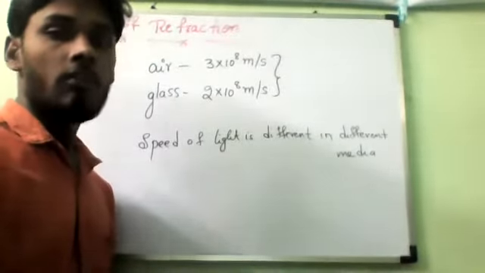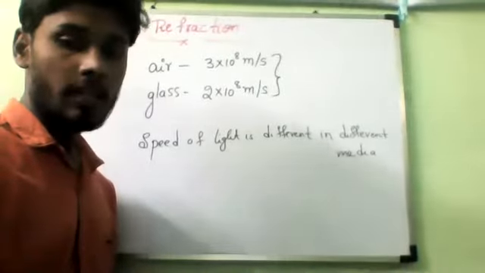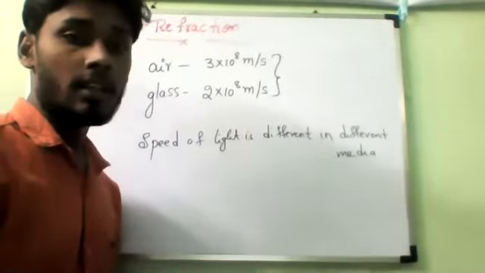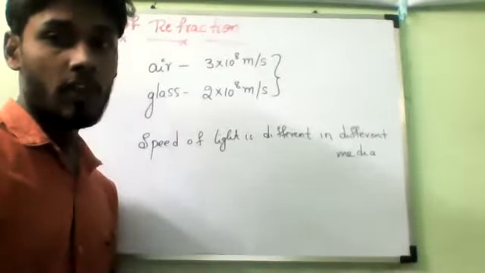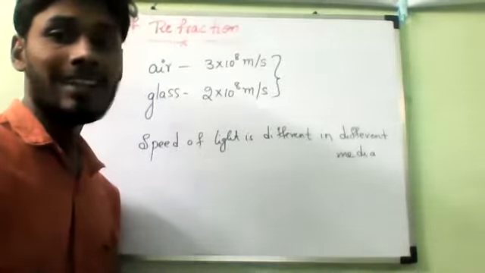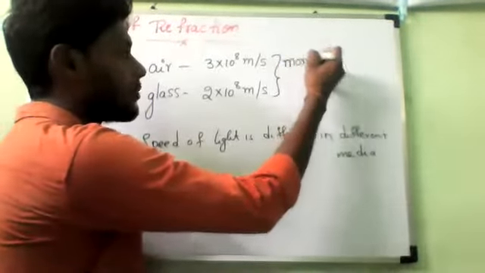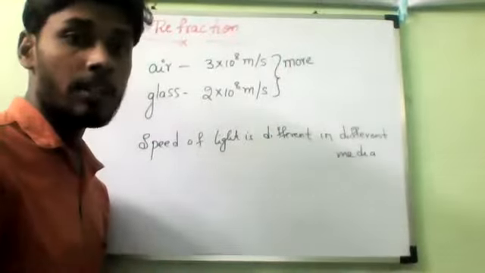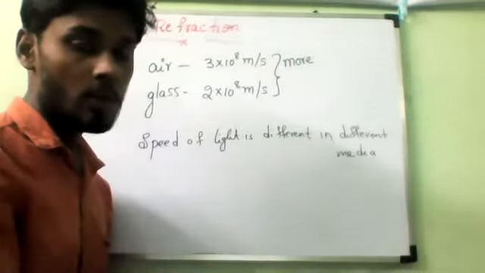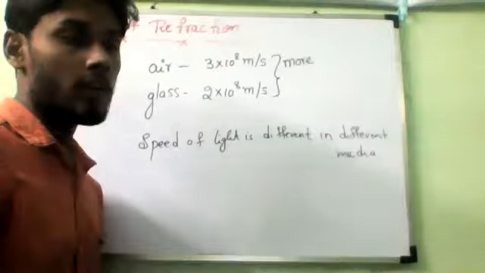Faster in air. Sir, in air it is faster. So if you observe here, the speed of light is more in air, but less in glass. Akhil, do you understand?